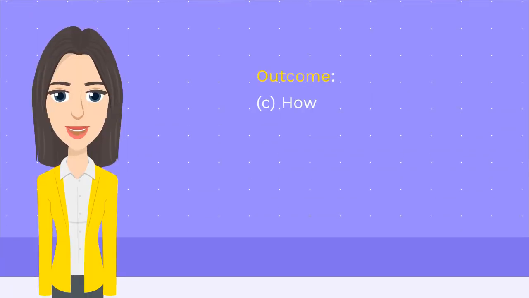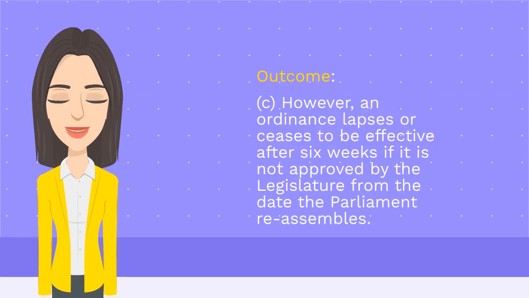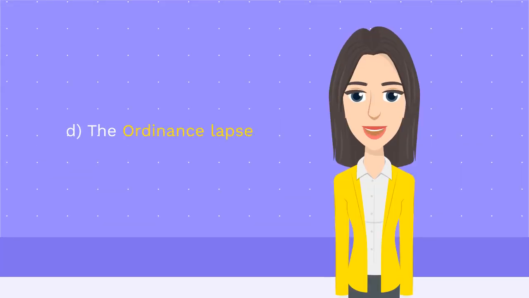Outcome. C. However, an ordinance lapses or ceases to be effective after 6 weeks if it is not approved by the legislature from the date the Parliament reassembles. D. The ordinance lapses if it is replaced by an Act of Parliament.